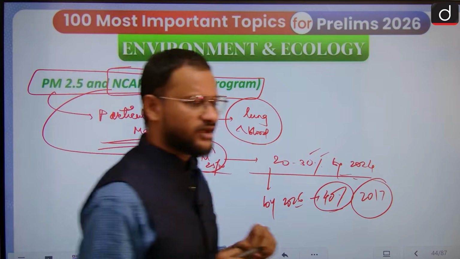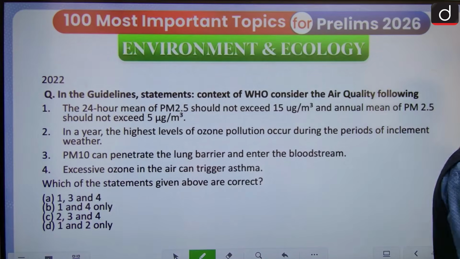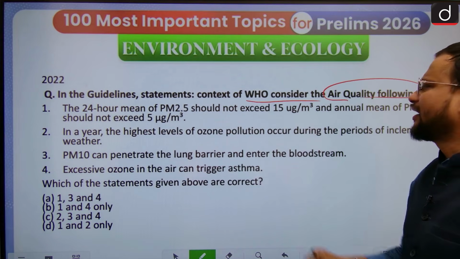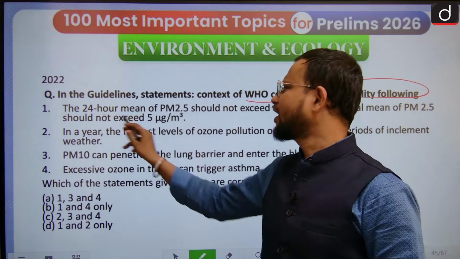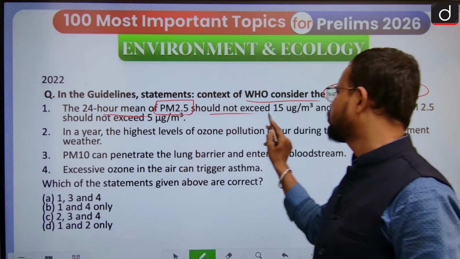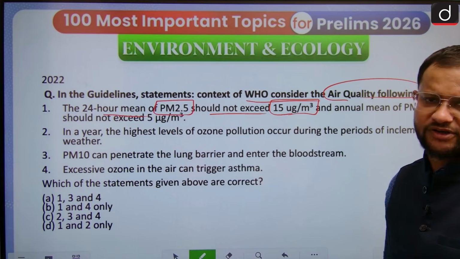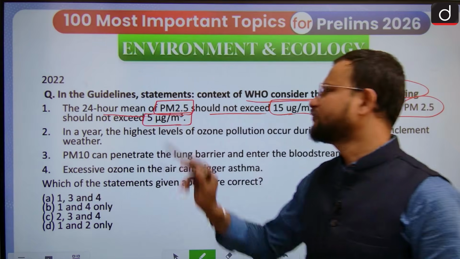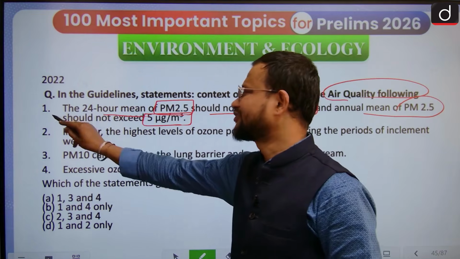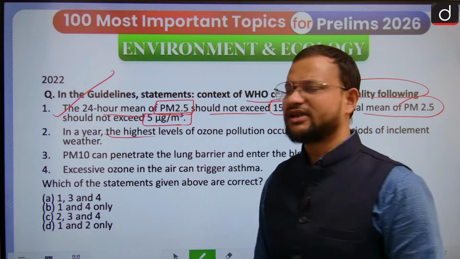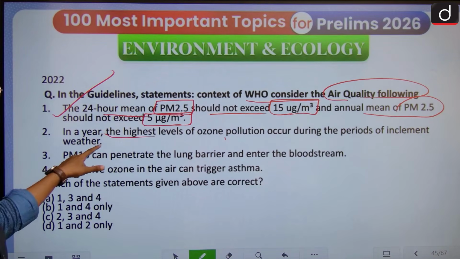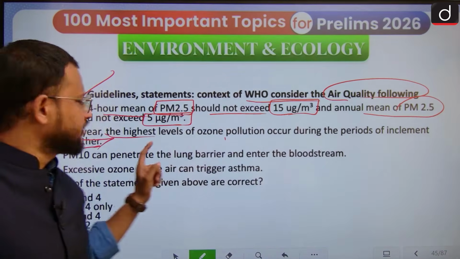I hope you guys are getting this concept of NCAP. So there was a question based on this, in the context of WHO air quality guidelines: the 24-hour mean of PM 2.5 should not exceed 15 microgram per meter cube, while the annual mean should not exceed 5 microgram per meter cube, and that is an absolutely correct statement. In here, the highest levels of ozone, equally a pollutant, ground level particularly, occur during the period of inclement weather. No, it is during the normal period itself.